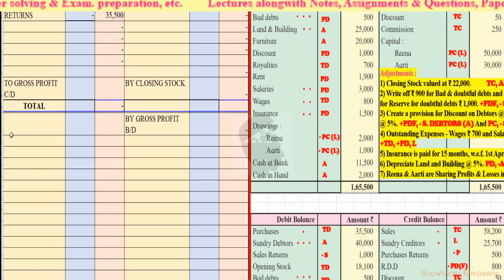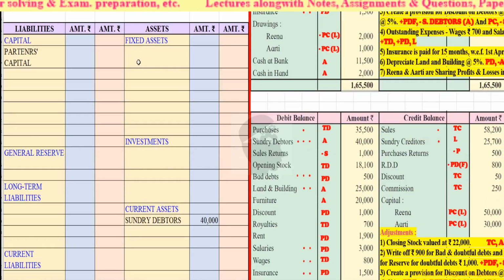Then bad debts, profit and loss account debit side, 500. Always there are adjustments, so it will come to the inner column. Land and building, asset side, 25,000.